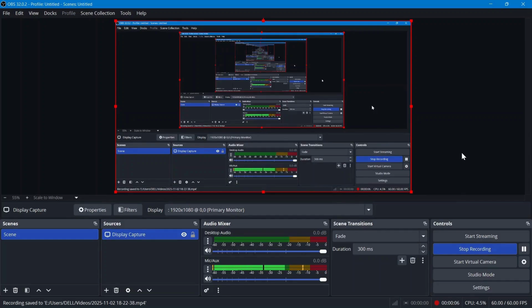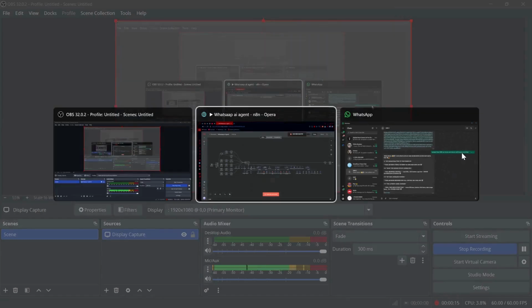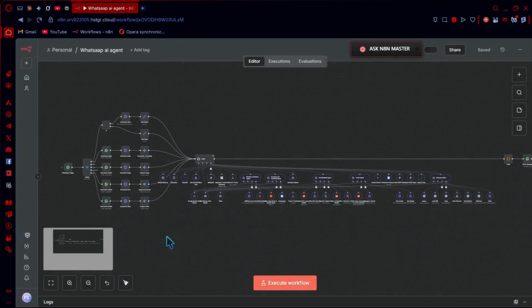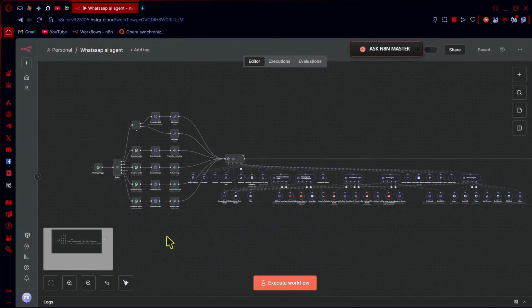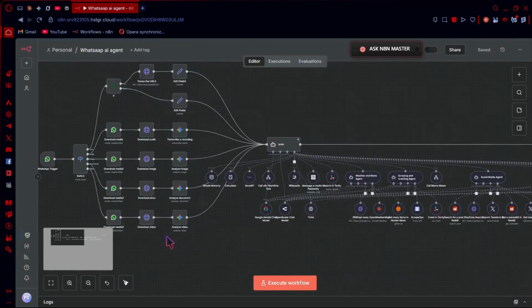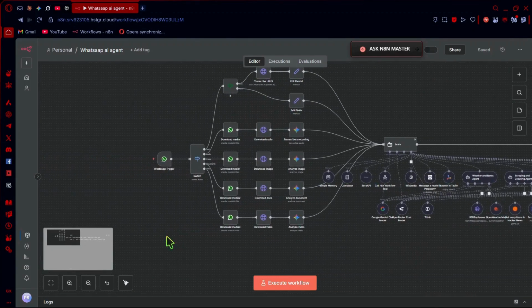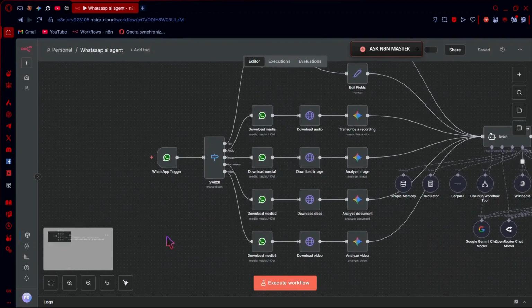Now today I'm going to show you my most useful workflow, which I use literally every day. So here we go. As you can see, it's my WhatsApp AI agent. Now let's break it down. Let's see how I made my Sam and why it's so useful.